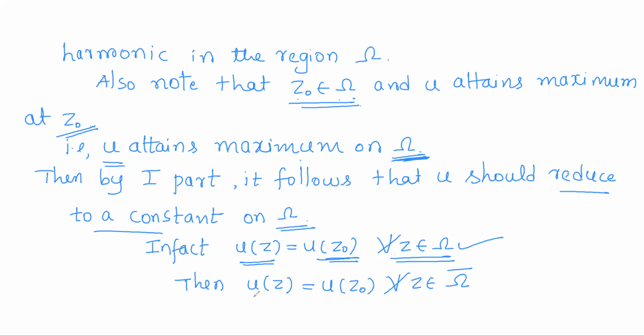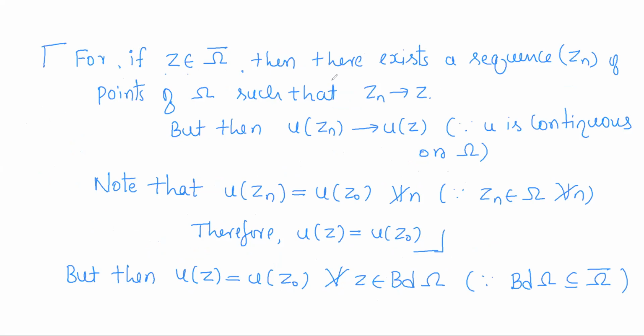By this fact, we can also see that U of Z will be equal to U of Z0 for all points in omega closure, because for any point Z in omega closure, by the sequence lemma, there exists a sequence Zn of points of omega such that Zn converges to Z.